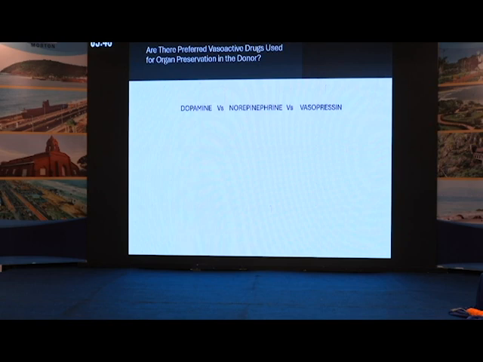Traditionally, dopamine was preferred, saying that it will decrease your ischemia reperfusion injury and has immunomodulatory effects. On the other hand, norepinephrine was mostly not used because of its alpha agonistic action, causing increased extravascular lung water and coronary and mesenteric vasoconstriction.